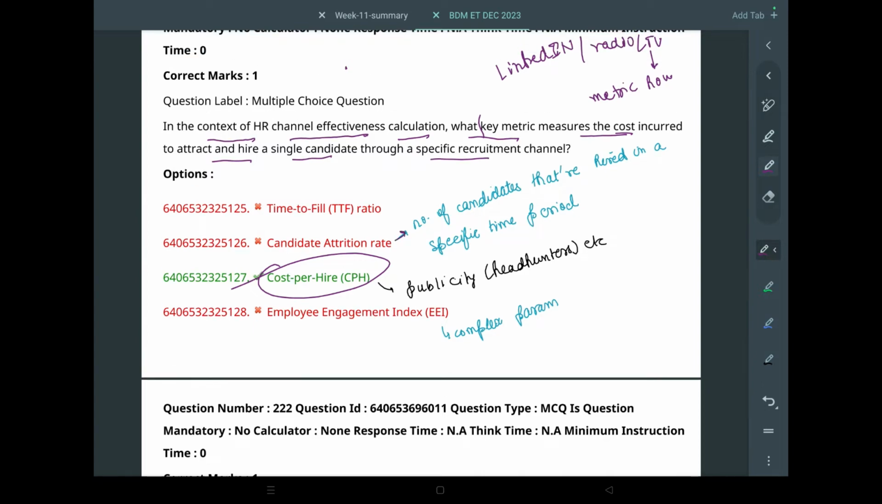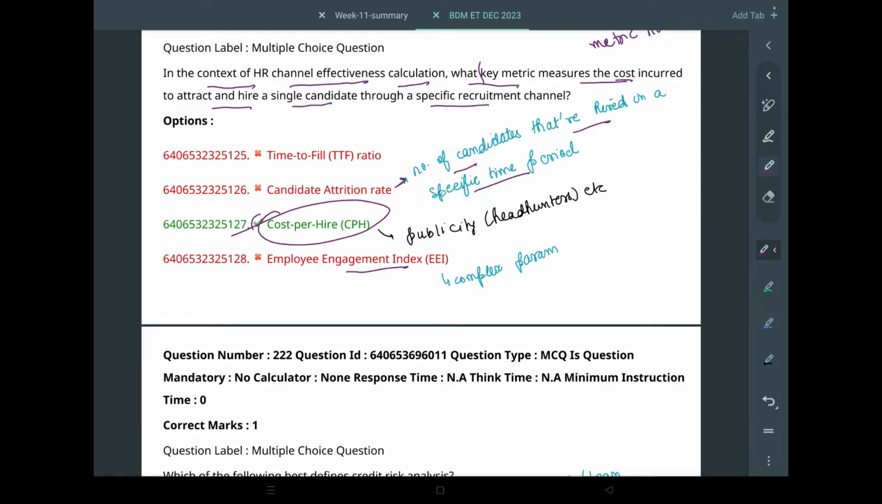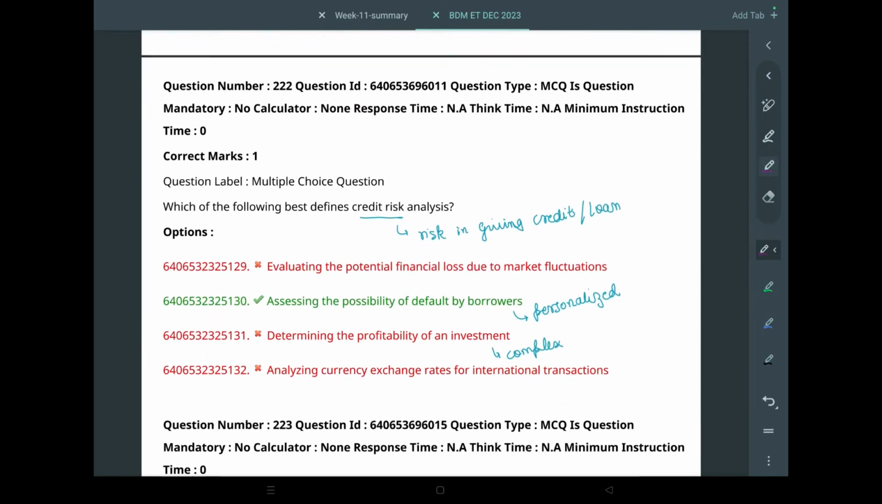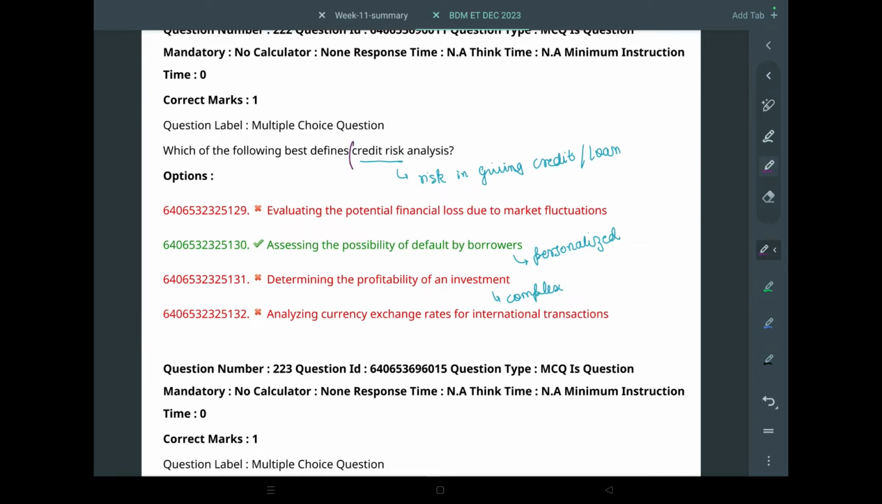Candidate attrition rate is the number of candidates that are hired in a specific time period. This is candidate attrition rate. Employee engagement index is not necessarily a simple metric. It is a very complex metric, and it involves a lot of different calculations. So these are not the answer. The CPH is the correct option. Okay, credit risk analysis. Okay, credit risk analysis is how much risk I'm taking.